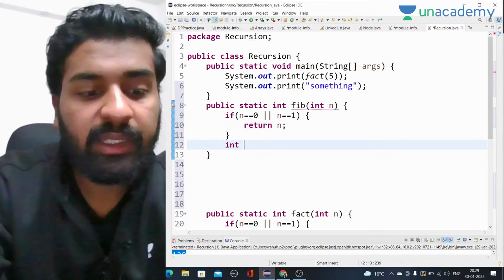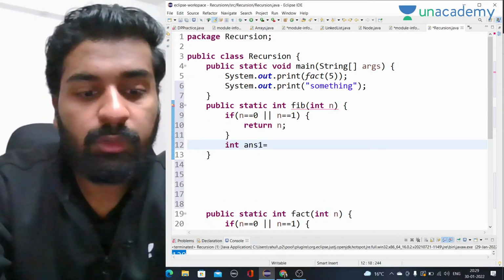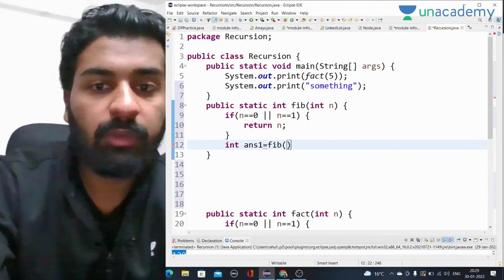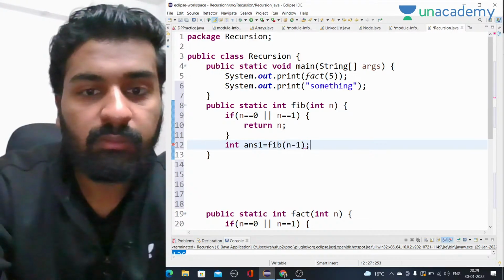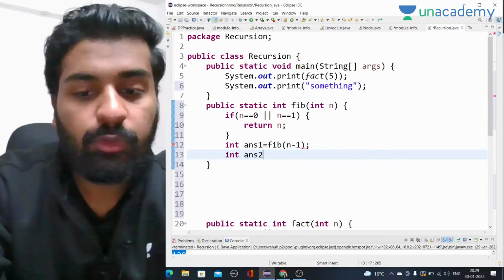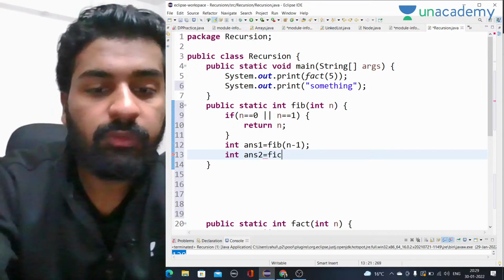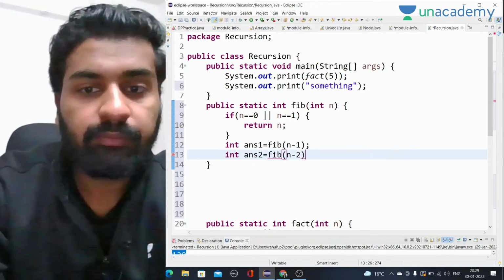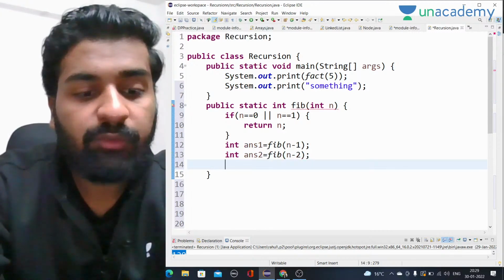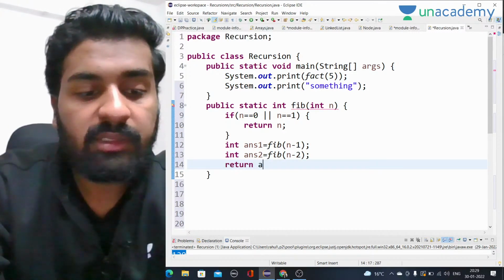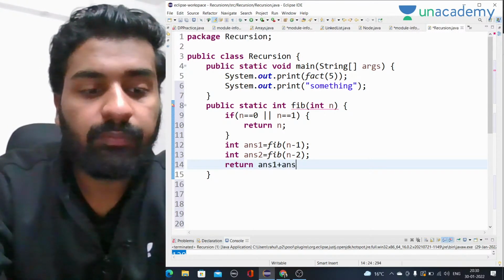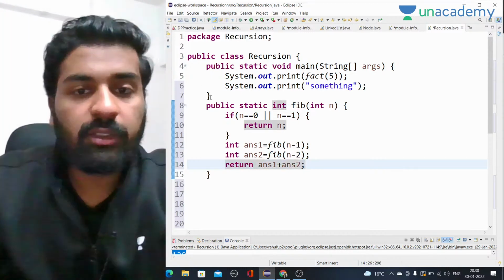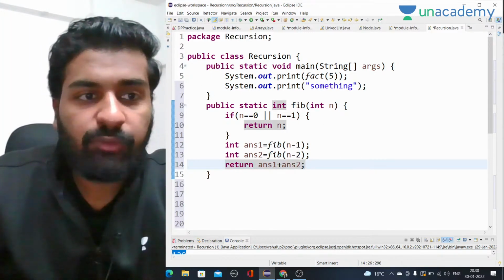Otherwise, what we have to do is, int answer 1 is equal to fib of n minus 1, right? And int answer 2 is equal to fib of n minus 2, right? And then we have to just return answer 1 plus answer 2. This is the simple solution that we have for Fibonacci series.